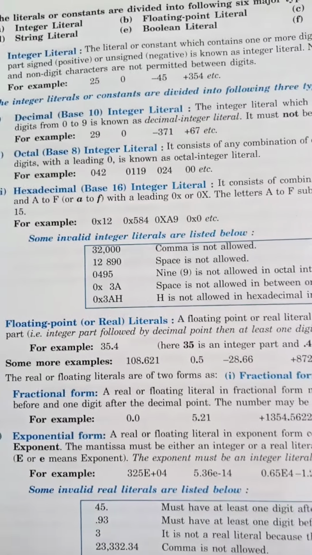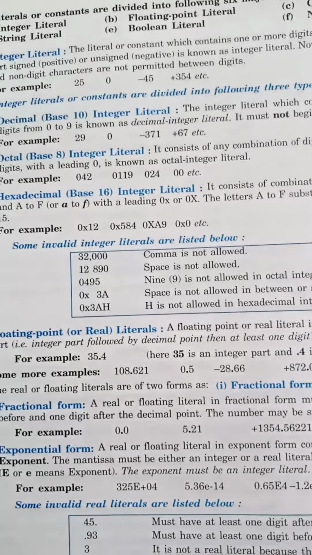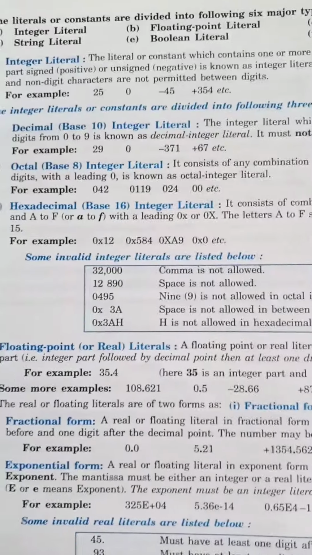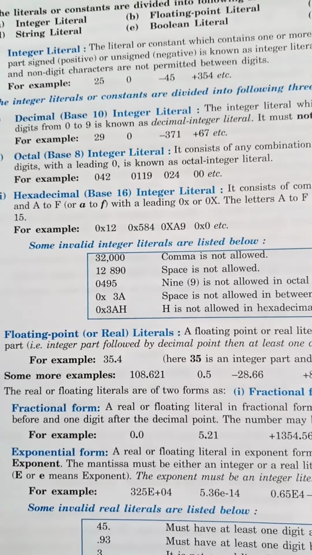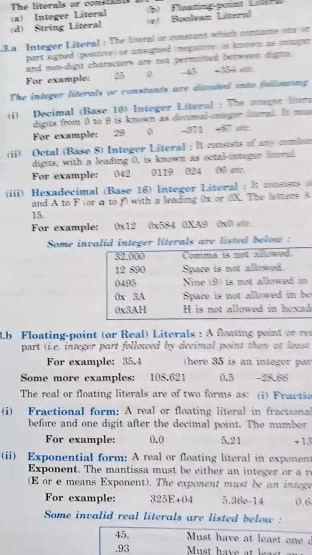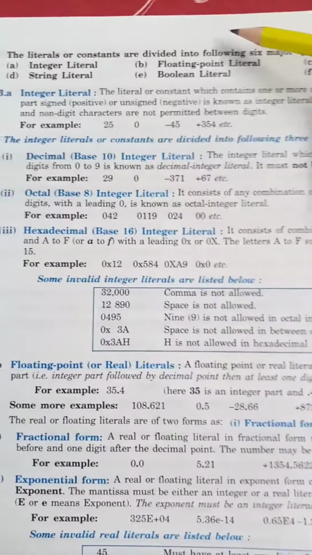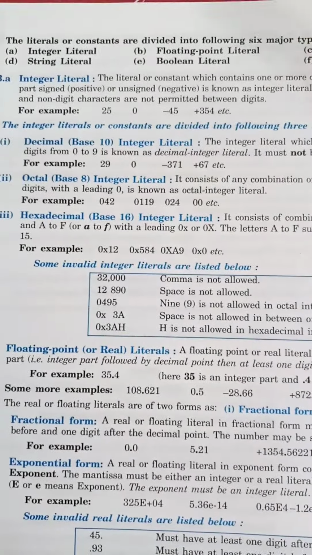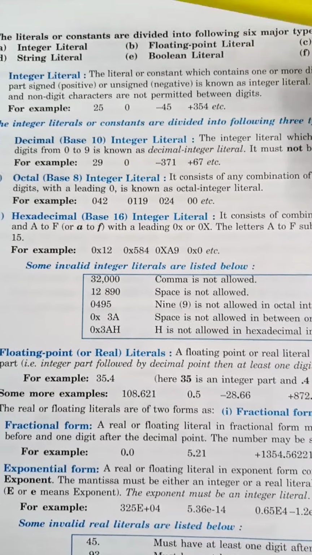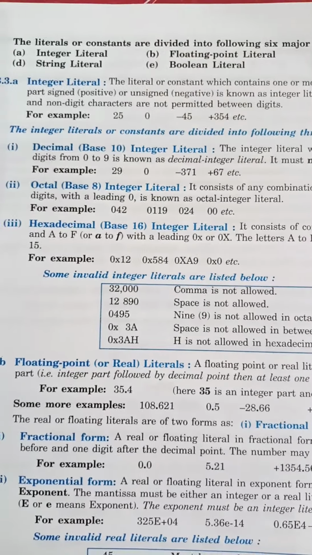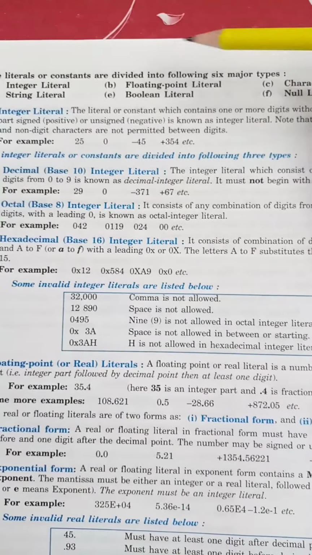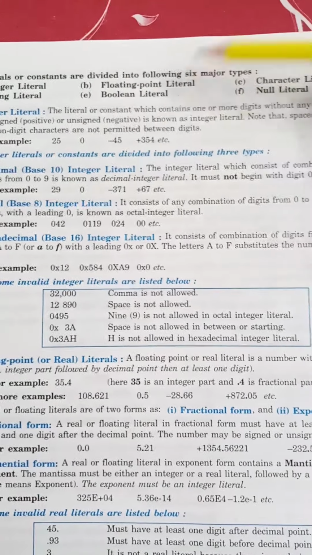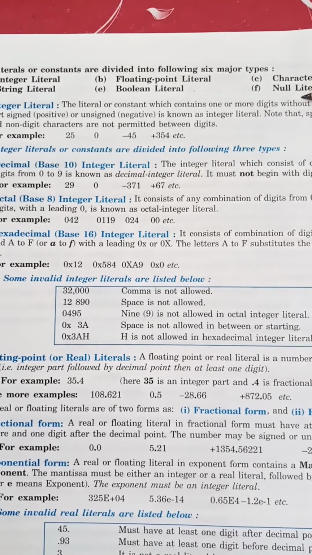The value of that can vary during program execution, and the entity which does not change, remains fixed in the program, is known as a literal or constant. The types of literals or constants are integer literal, floating point literal, character literal, string literal, boolean literal and null literal.